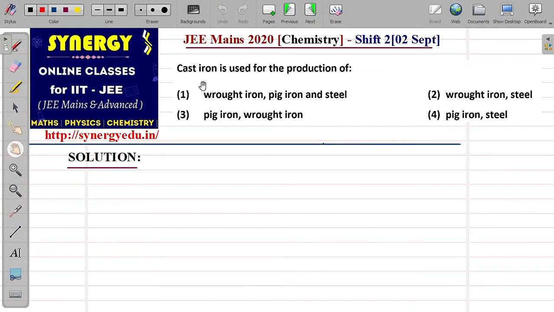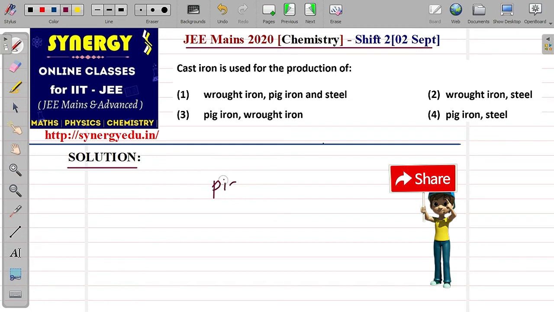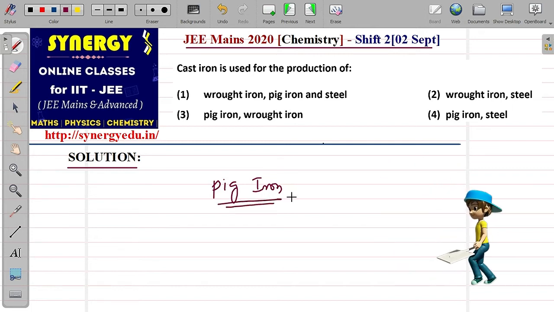Next, cast iron is used for the production of. See, in metallurgy, this concept comes. Pig iron: first, when iron is prepared in the blast furnace, it comes in the form of pig iron. It is of less purity, in fact the lowest purity among the iron forms.